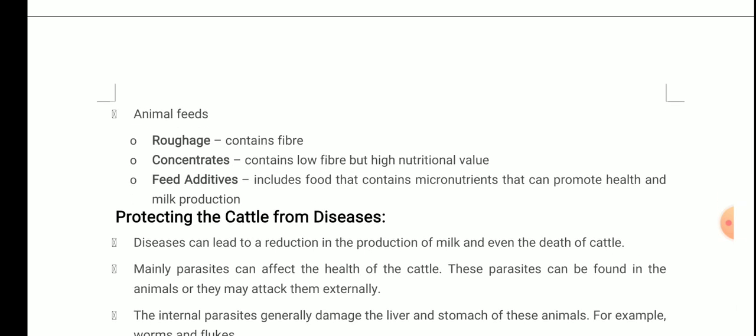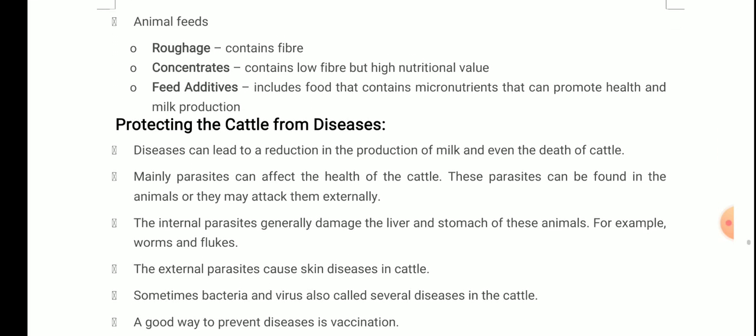Now, protecting the cattle from diseases. Diseases can lead to a reduction in the production of milk and even the death of cattle. Mainly, parasites can affect the health of cattle, and these parasites can be found inside animals or they may attack them externally. The internal parasites generally damage the liver and stomach of these animals, for example, worms and flukes. The external parasites cause skin diseases in cattle. Sometimes bacteria and viruses also cause several diseases in the cattle. A good way to prevent diseases is vaccination.